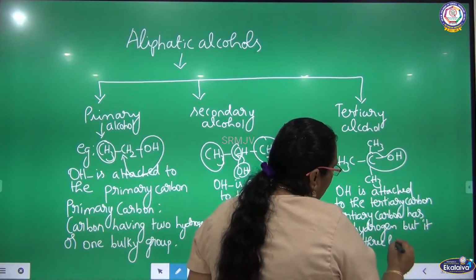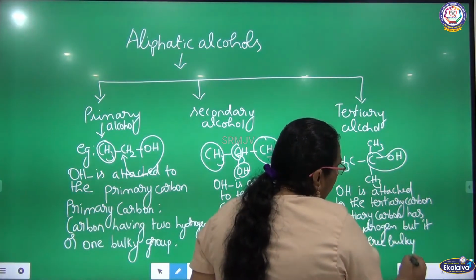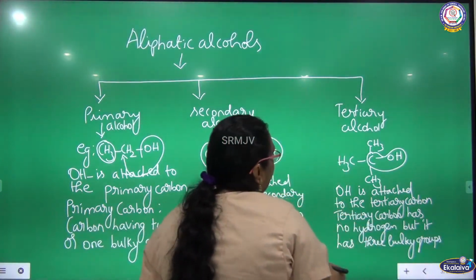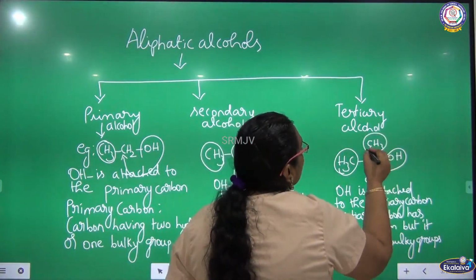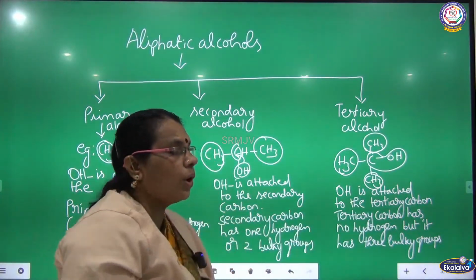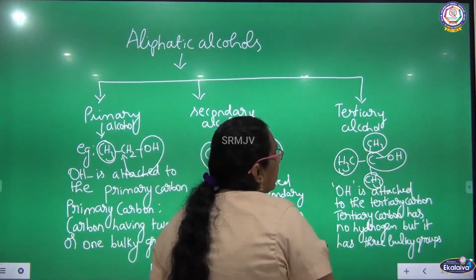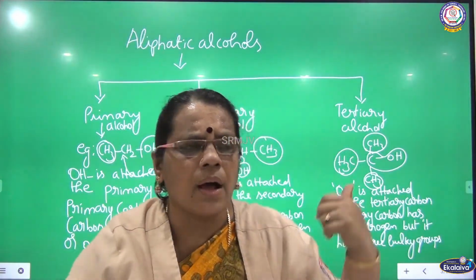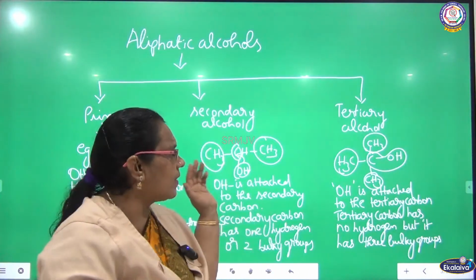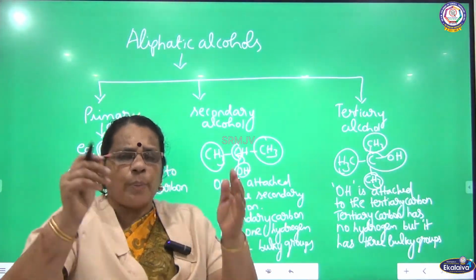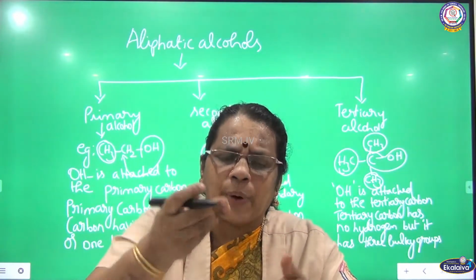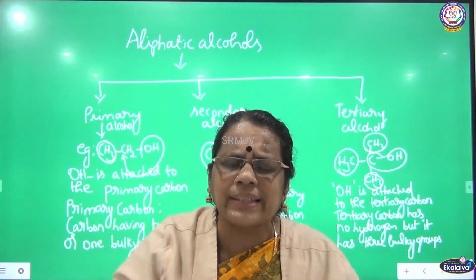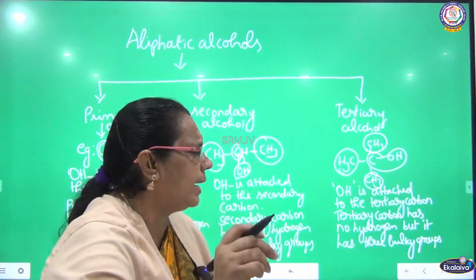See, there are three bulky groups. So OH is attached to the tertiary carbon, which does not have hydrogen and has three bulky groups. So this is again another classification. Based on the attachment of OH to primary, secondary and tertiary carbon, I can classify the alcohol as primary alcohol, secondary alcohol and tertiary alcohol.